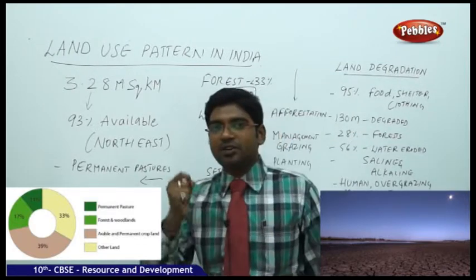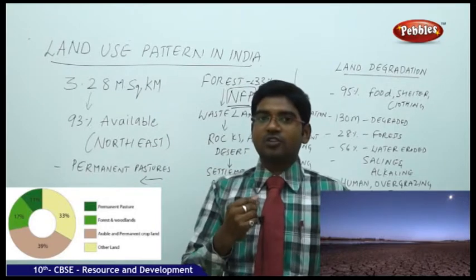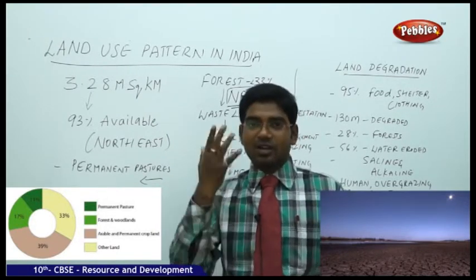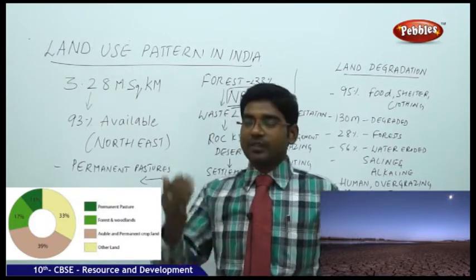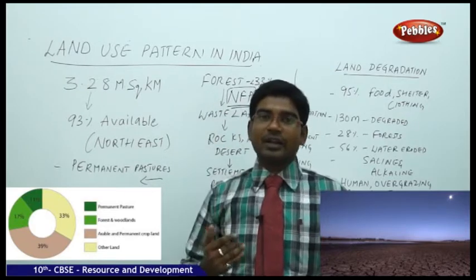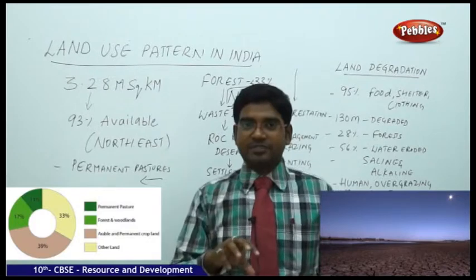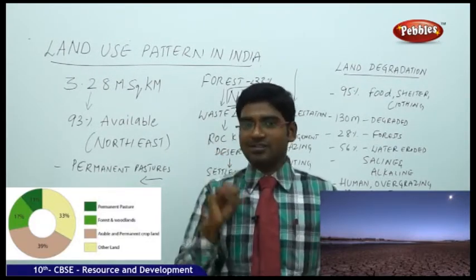Is 100% of our land under our control? Yes, obviously, many of us know that it is under our control. But literally, we are not able to use 100% of the land for our uses, because only 93% comes under our usage. One reason is the northeastern states, where the land is completely filled with hilly mountains and forest lands.